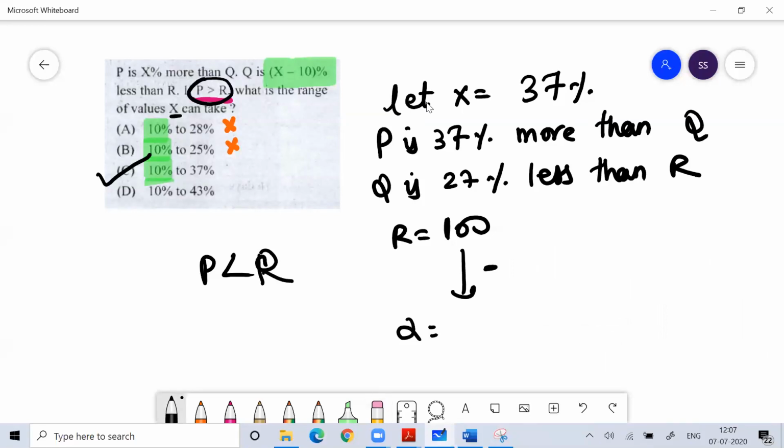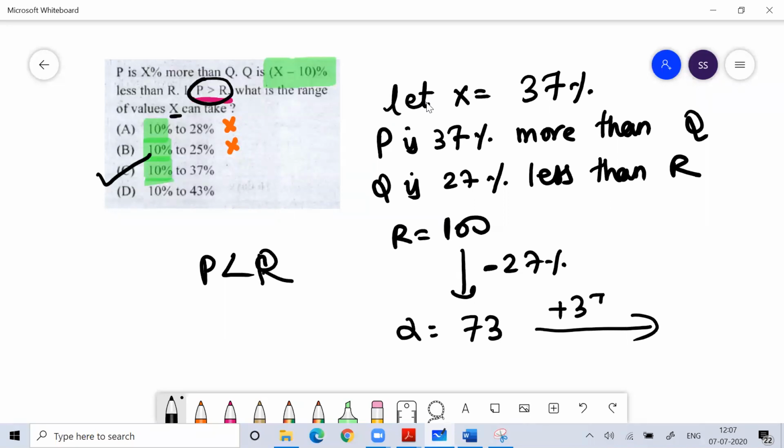So Q is 27% less than R. So the value of Q is 73, because 73 plus 27 is 100. Clear now? Now what is the P value? The P value is 37% more.